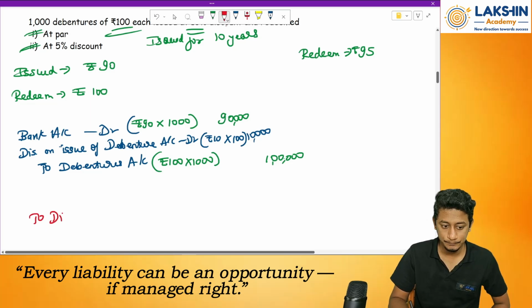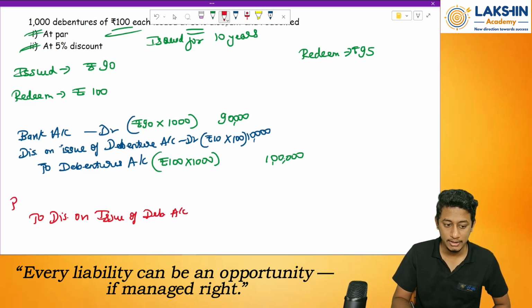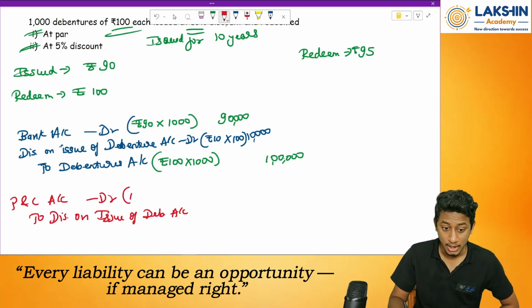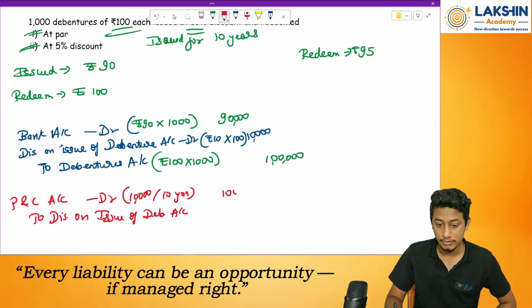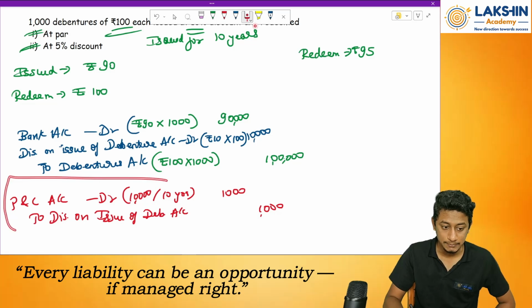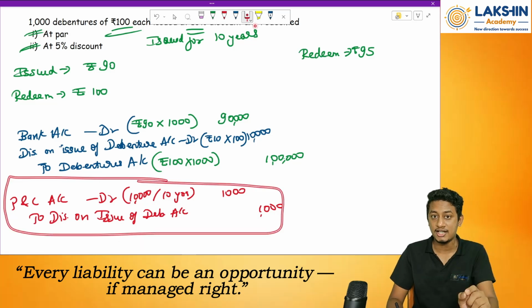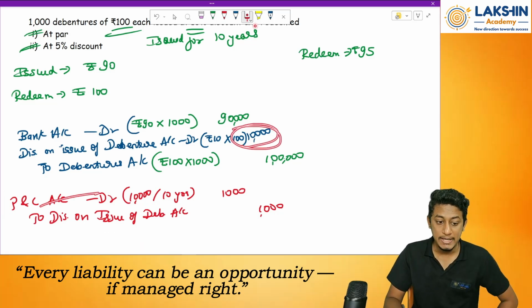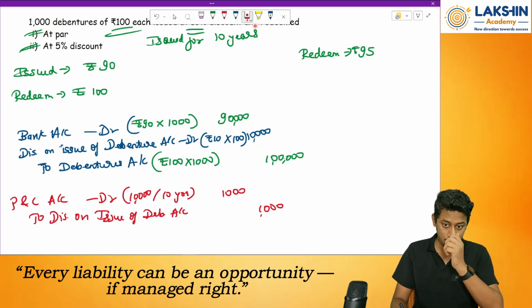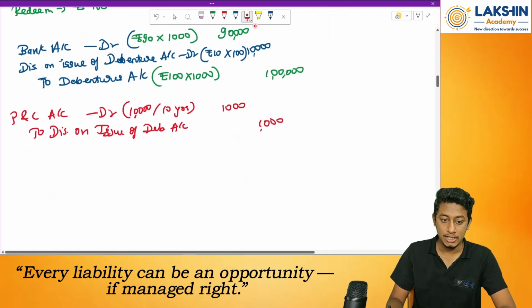So, discount on issue of debentures account credited. Debit what? Debit P&L account. Now how much is the value? Rupees 10,000 divided by 10 years. How much will that be? Rupees 1,000 for each year. So each year I will pass this particular entry to transfer small chunks of this discount to my P&L account. Clear? Okay.